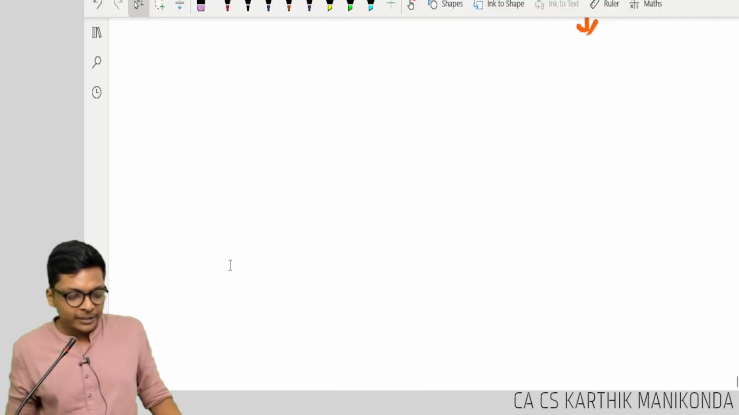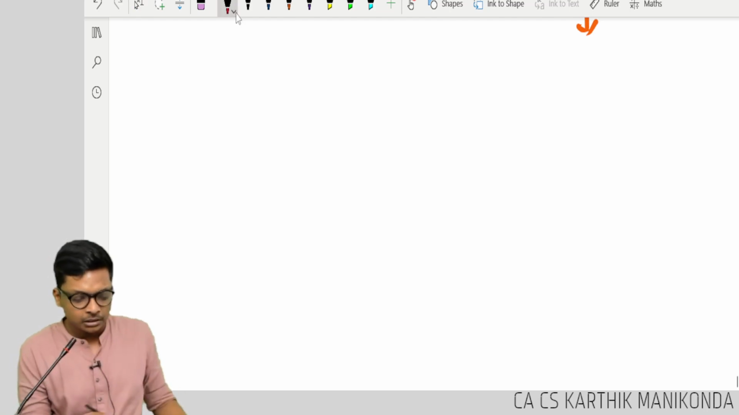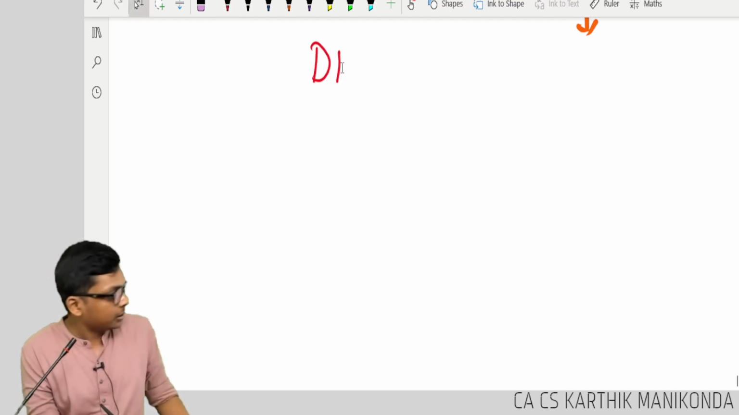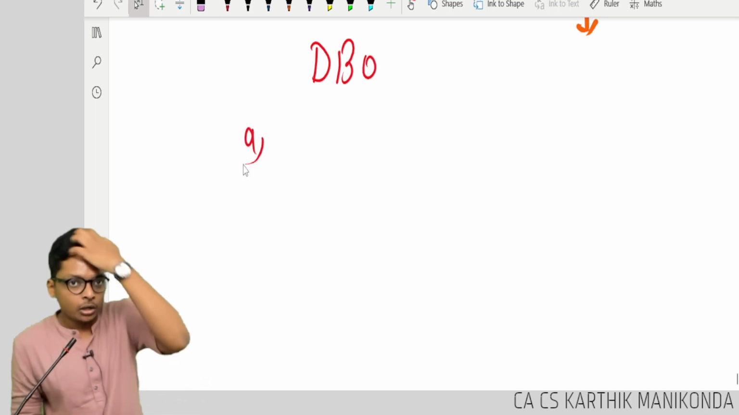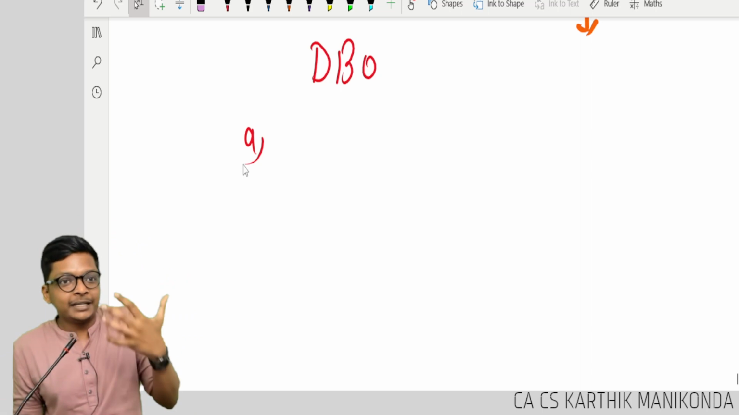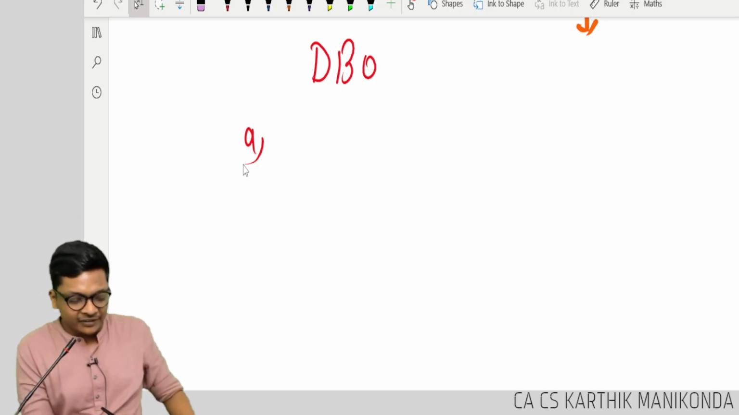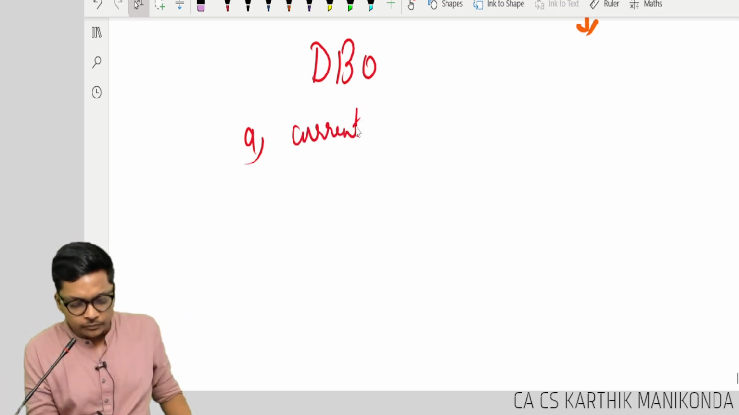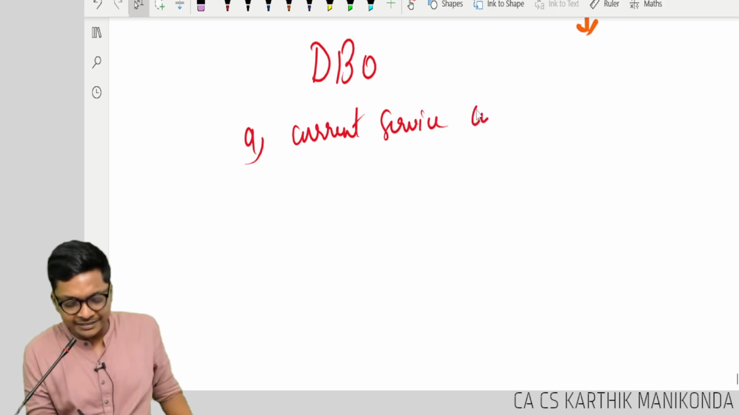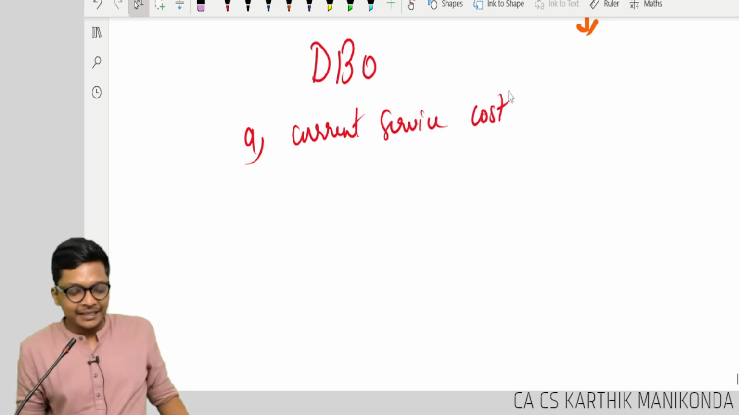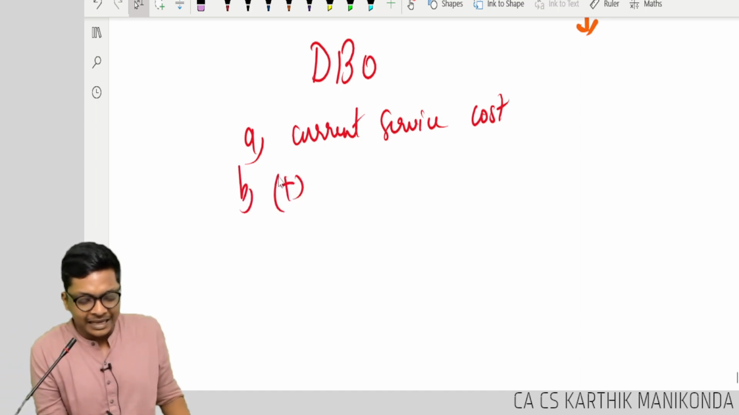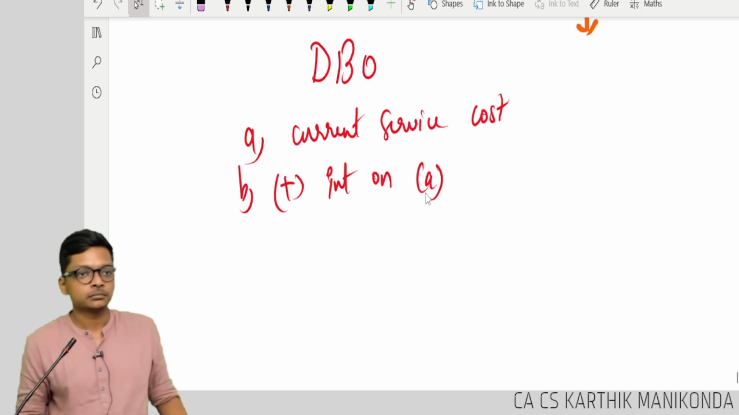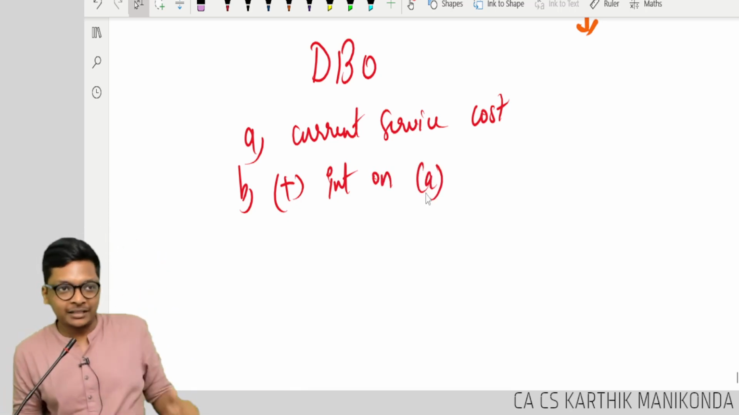So I'm going to write an equation. Tell me if you're understanding this. In the defined benefit obligation, A will be, or in other words, what is debited to my P&L or in my liability. First, I will write current service cost, in our example the present value. B, we will add interest on A, interest on the above for that year, correct?